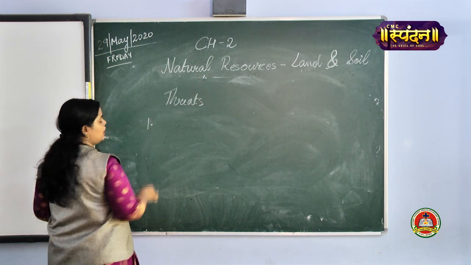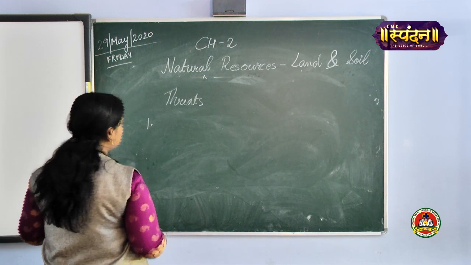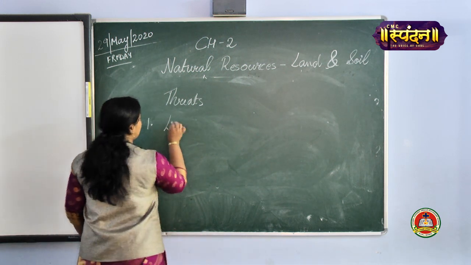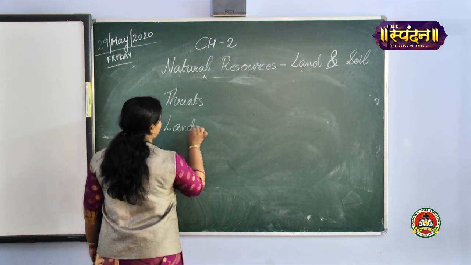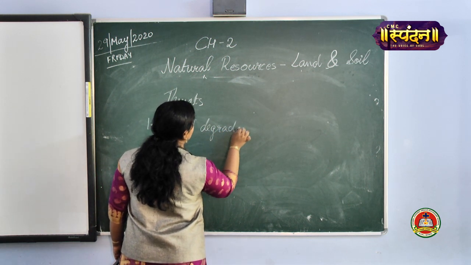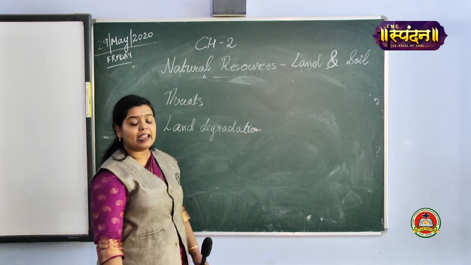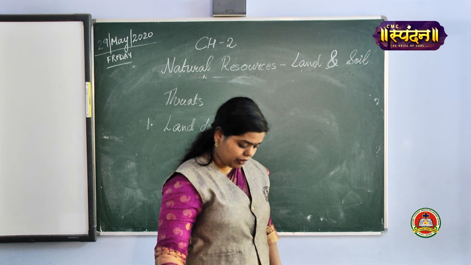The first one is land degradation. I want all of you to write down the definition of land degradation. Please start writing it.